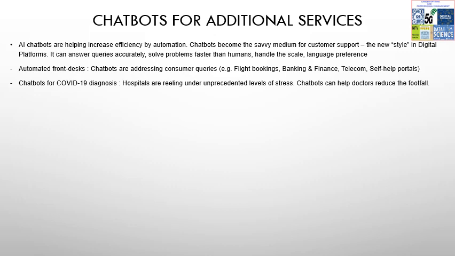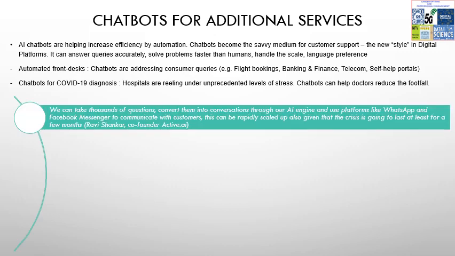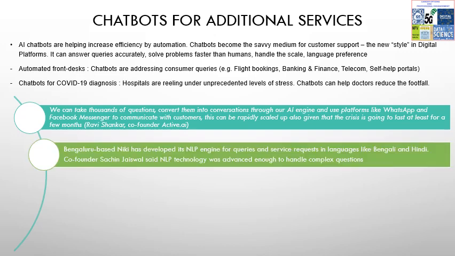Let's look at some specific examples also. The founder of the AI company Active.ai talks about the chatbot that they have: we can take thousands of questions, convert them into conversations through our AI engine, and use platforms like WhatsApp and Facebook Messenger to communicate with customers. It can be rapidly scaled up. Also, given that the crisis is going to last, the scale is quite critical.